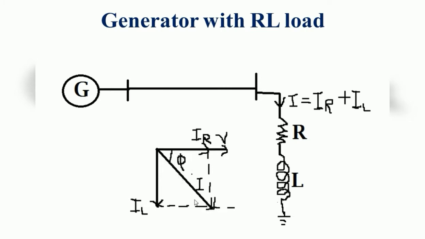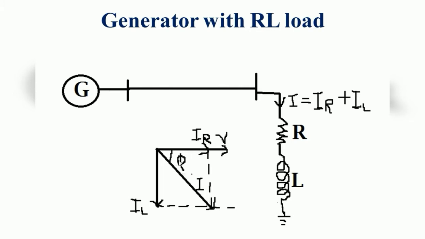So this length is somewhat more, so the line is carrying more current, that is, the load requires more current for its operation, so more current is flowing through the line, right? So if you are using the RL load, the reactive power is more, so the current is also more in that particular system.